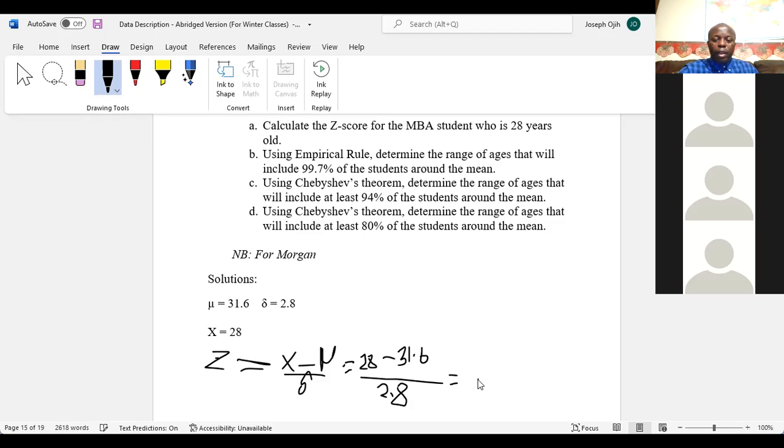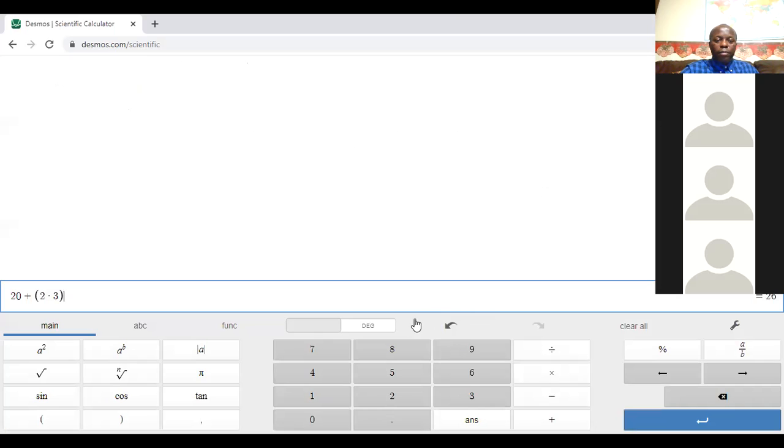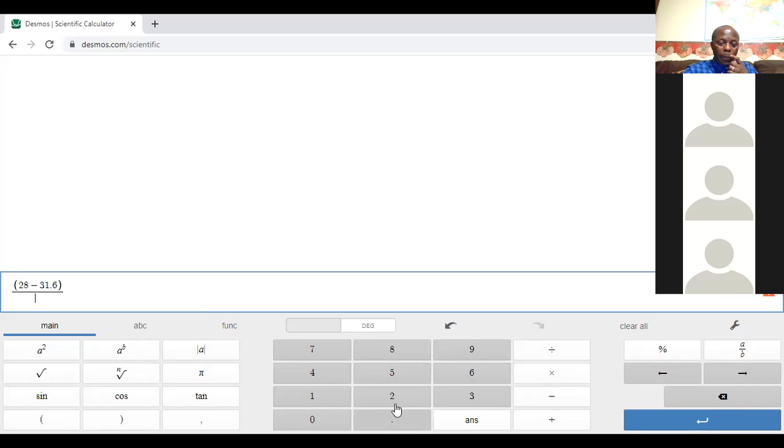So our z-score, let's get it from the calculator. I'm going to put it in parentheses: 28 minus 31.6, close the parentheses, divided by the standard deviation of 2.8. Okay, negative 1.2.